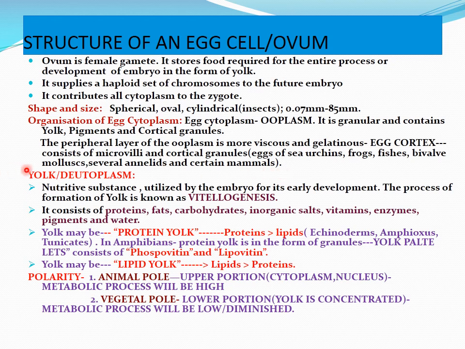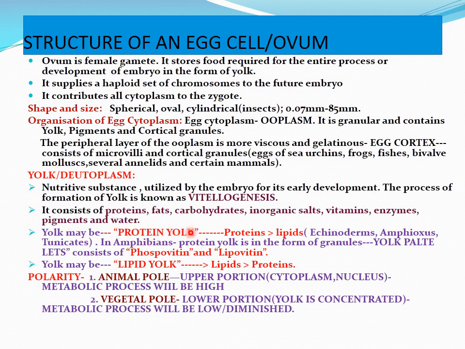Then let us go for yolk or deutoplasm. Yolk is a nutritive substance which is utilized by the embryo for its early development. The process of formation of the yolk is known as vitellogenesis. It consists of proteins, fats, carbohydrates, inorganic salts, vitamins, enzymes, pigments and water.